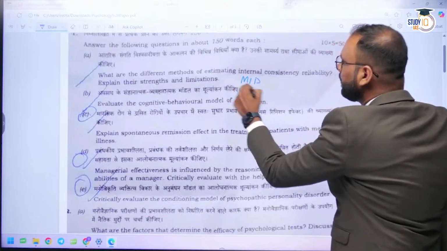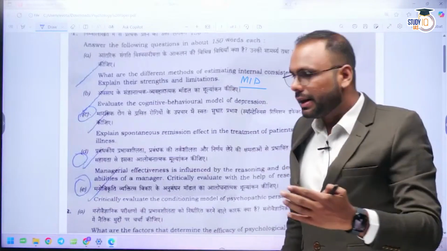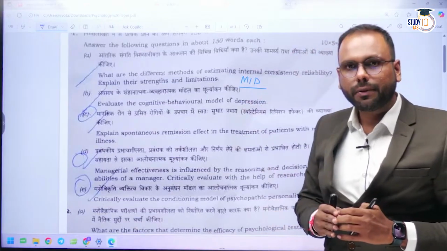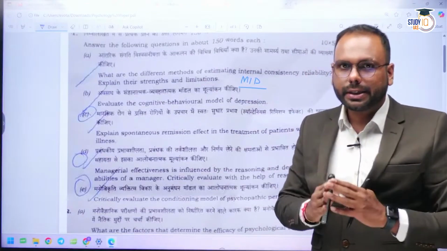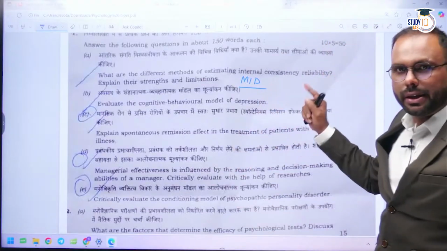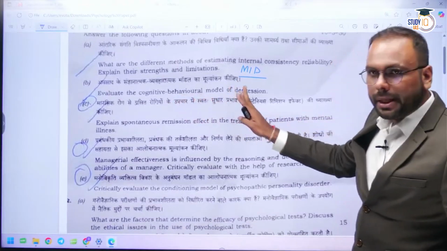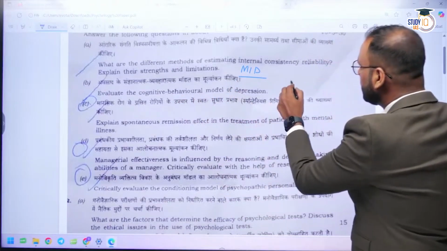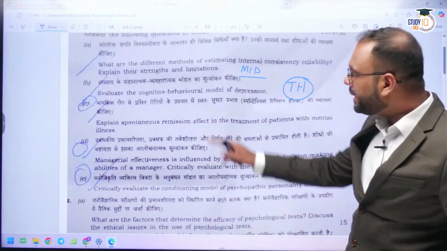So in MID, we talk about internal validity, we talk about different kinds of methods with the help of which we can make any kind of standard test. Validity and all these things we study. Evaluate cognitive behavioral model of depression. Again, you can see a lot of questions this time in paper 2 are from therapeutic approaches. CBT they have asked again.